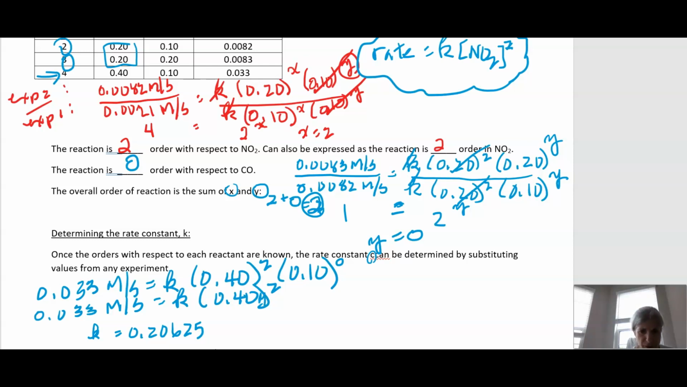So remember that this is molarity. So I want to show you how I calculate the units. I've got molarity per second, that's the rate. K we don't know. And 0.4 is molarity squared, which is molarity. So if I want to solve for K, I'm going to divide both sides by molarity squared. So that means molarity per second divided by molarity gives me K. And then this will cancel so that my units are reciprocal molarity, reciprocal seconds.